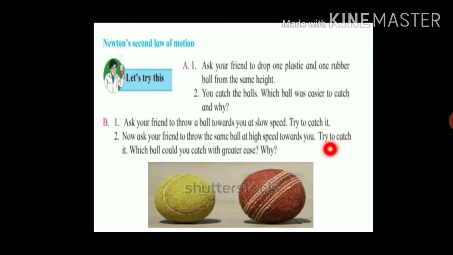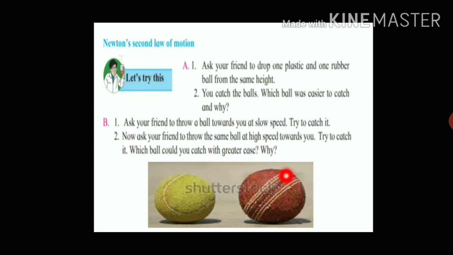Let us imagine that you are performing one simple activity. You have two balls, one is a tennis ball and another is a cricket ball. Ask your friend to throw both balls with the same speed towards you one by one.